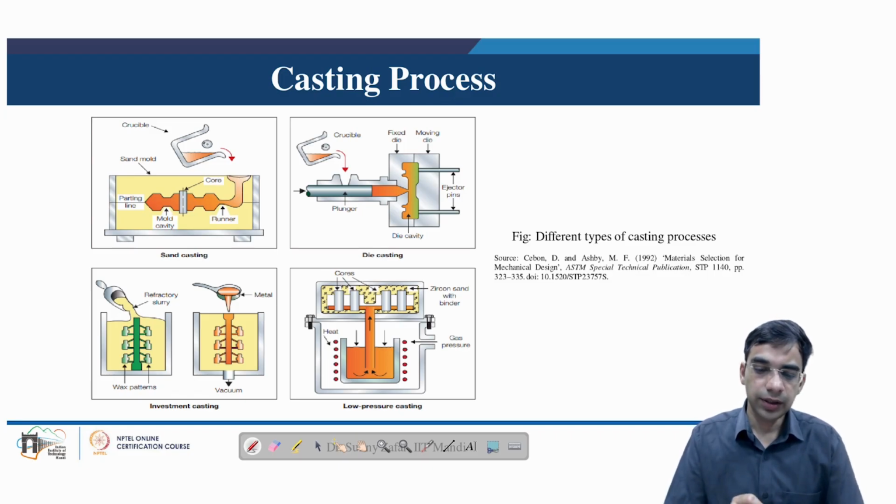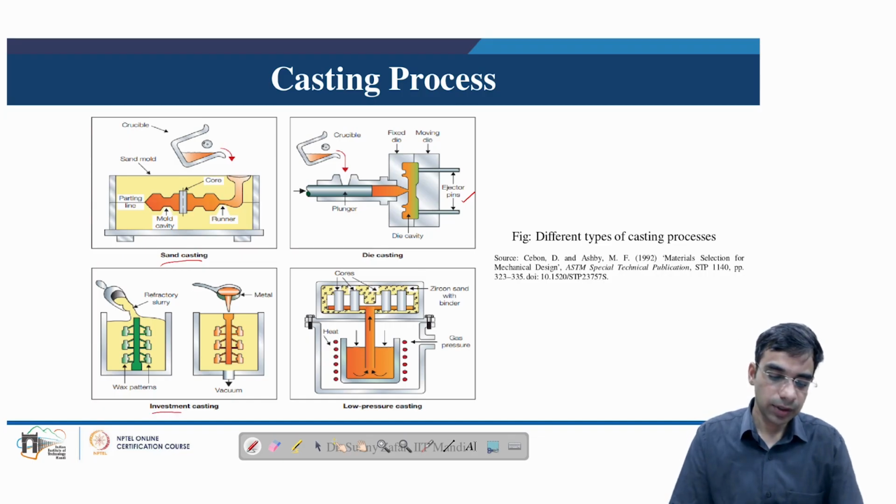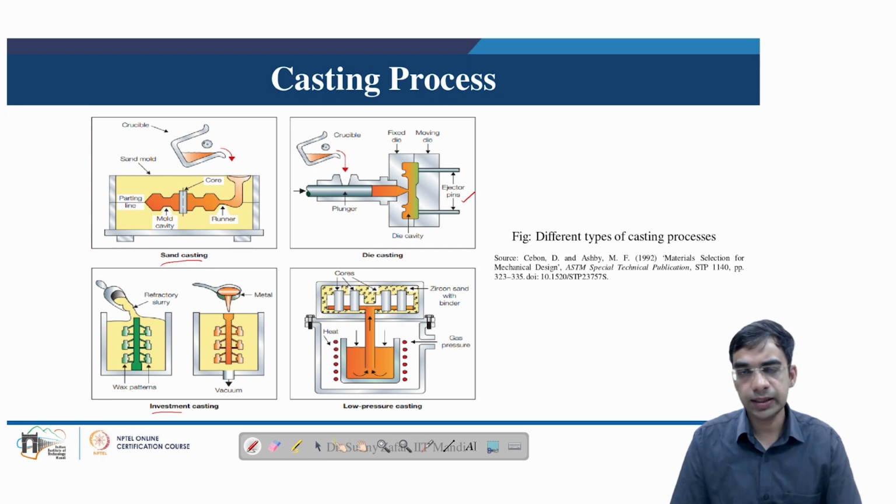Depending on different types of molds and patterns, there can be different types of casting processes. Popularly we have the sand casting process where the mold is made of sand. Then we have the die casting process where we have a permanent mold made of metal, and this is popular with non-ferrous materials. Upon solidification here, the mold is not broken; rather, with the help of ejector pins we can remove the solidified cast product. Then we have the investment casting process where the casting is done using wax patterns. This is very popular, especially for making gas turbine blades.